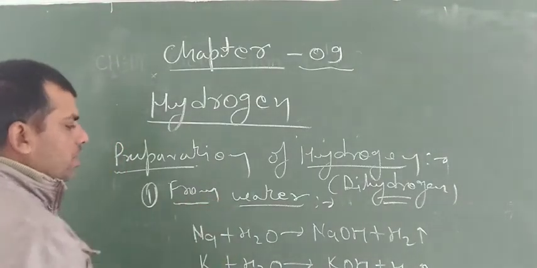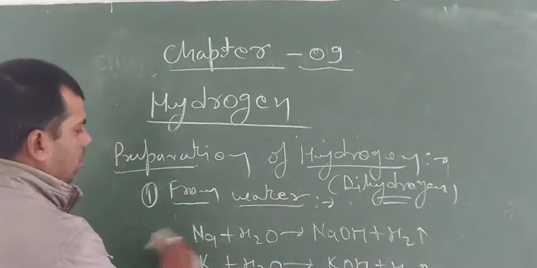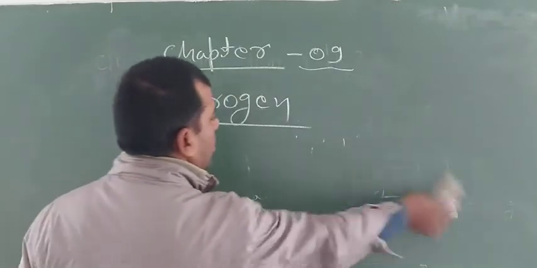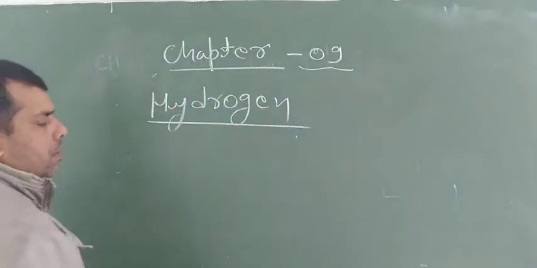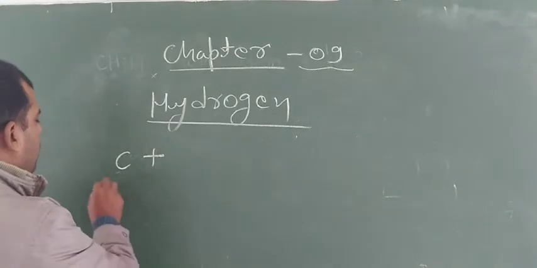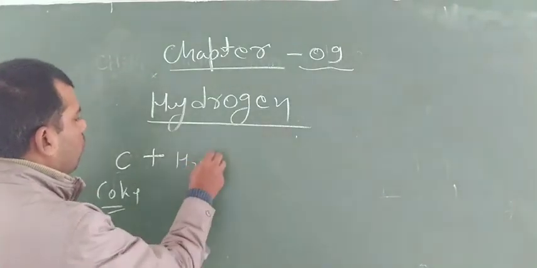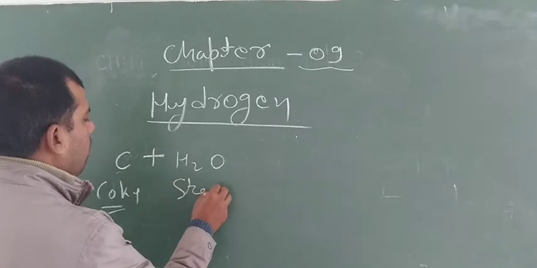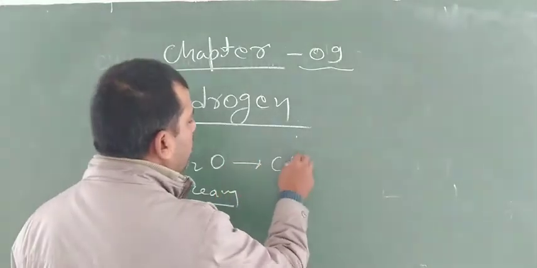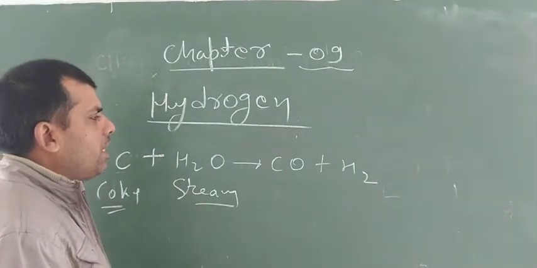Similarly, if coke, that is carbon, is taken, and coke is passed through hot water or steam H2O, they will form a mixture of CO plus H2, carbon monoxide and hydrogen.